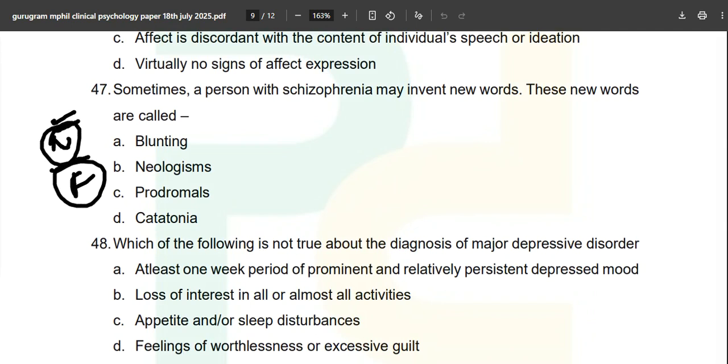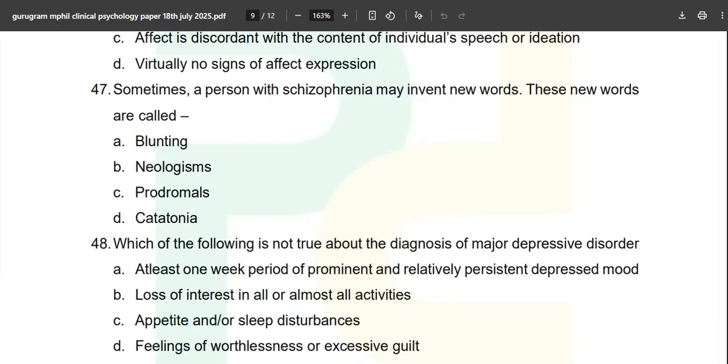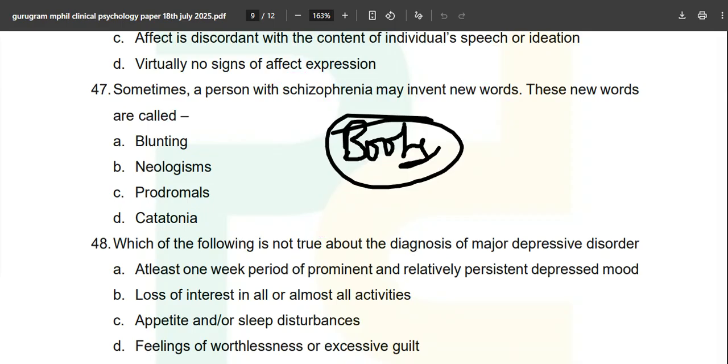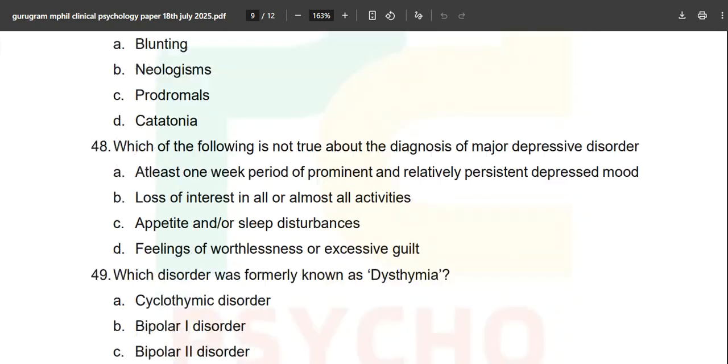Okay, see, what I can do is I can also make some quick little notes, and I will also say that okay, read these notes. And no, don't go for notes. It's totally a personal perspective, but when you read books you get more insights as compared to any notes. But yes, quick revision notes are helpful. But sometimes blunting, no. Neologisms, prodromals and catatonia. Option number B is the correct answer, neologism.